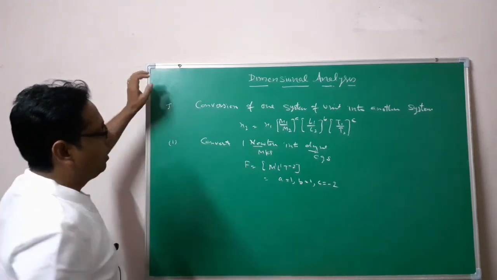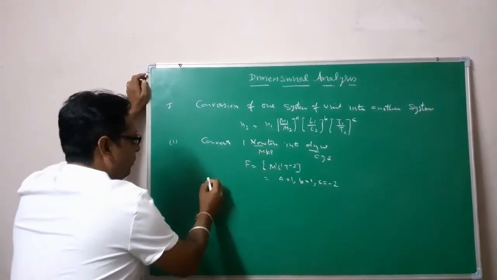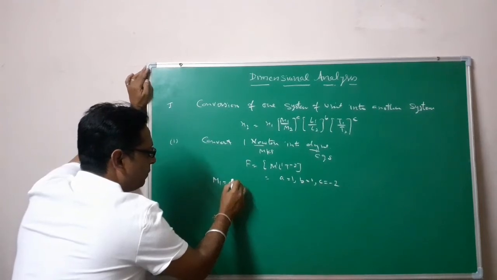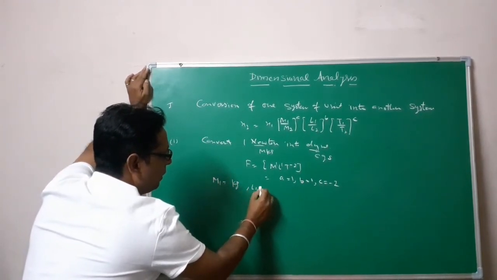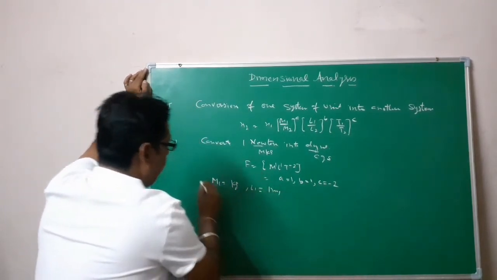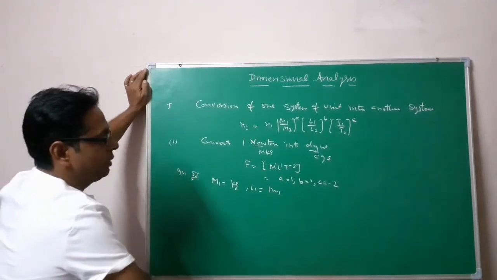Let us put the values of M1, L1, T1. In the MKS system, M1 is 1 kilogram, L1 is 1 meter, and T1 is 1 second. This is in the SI system, keep this in mind.